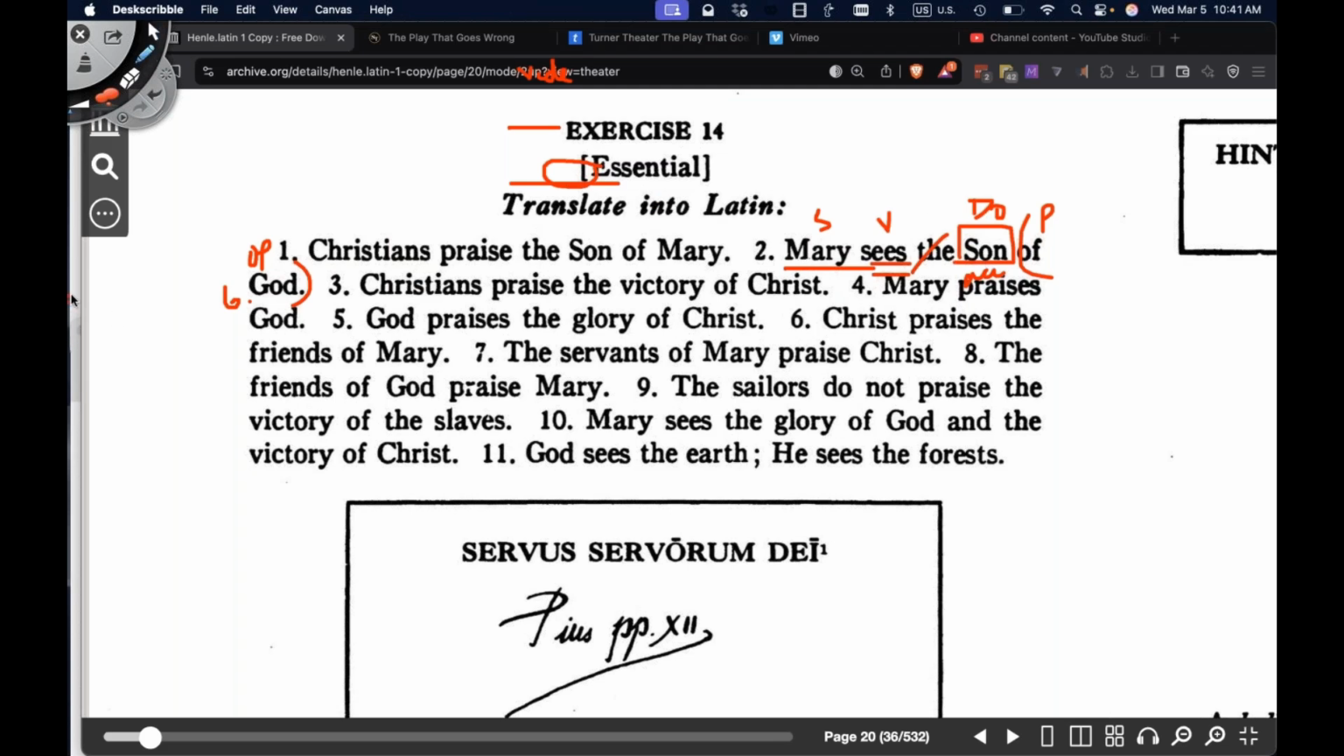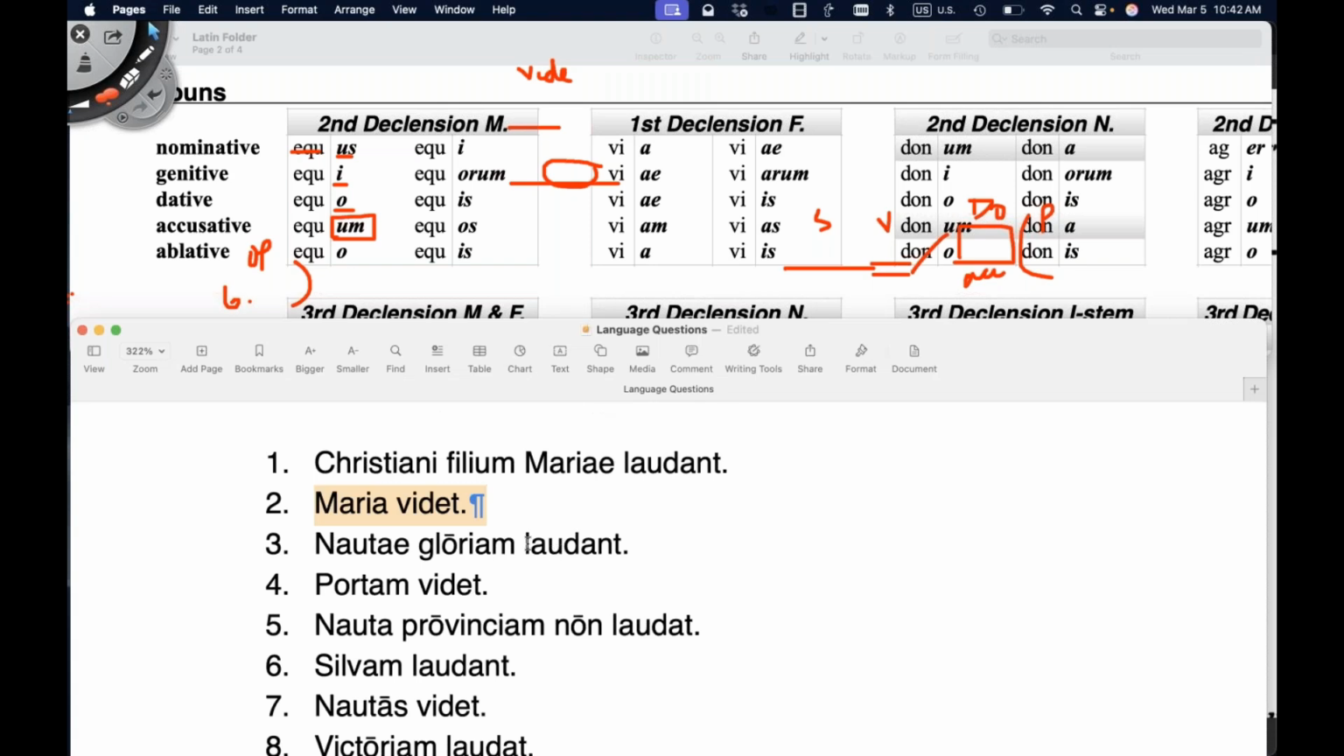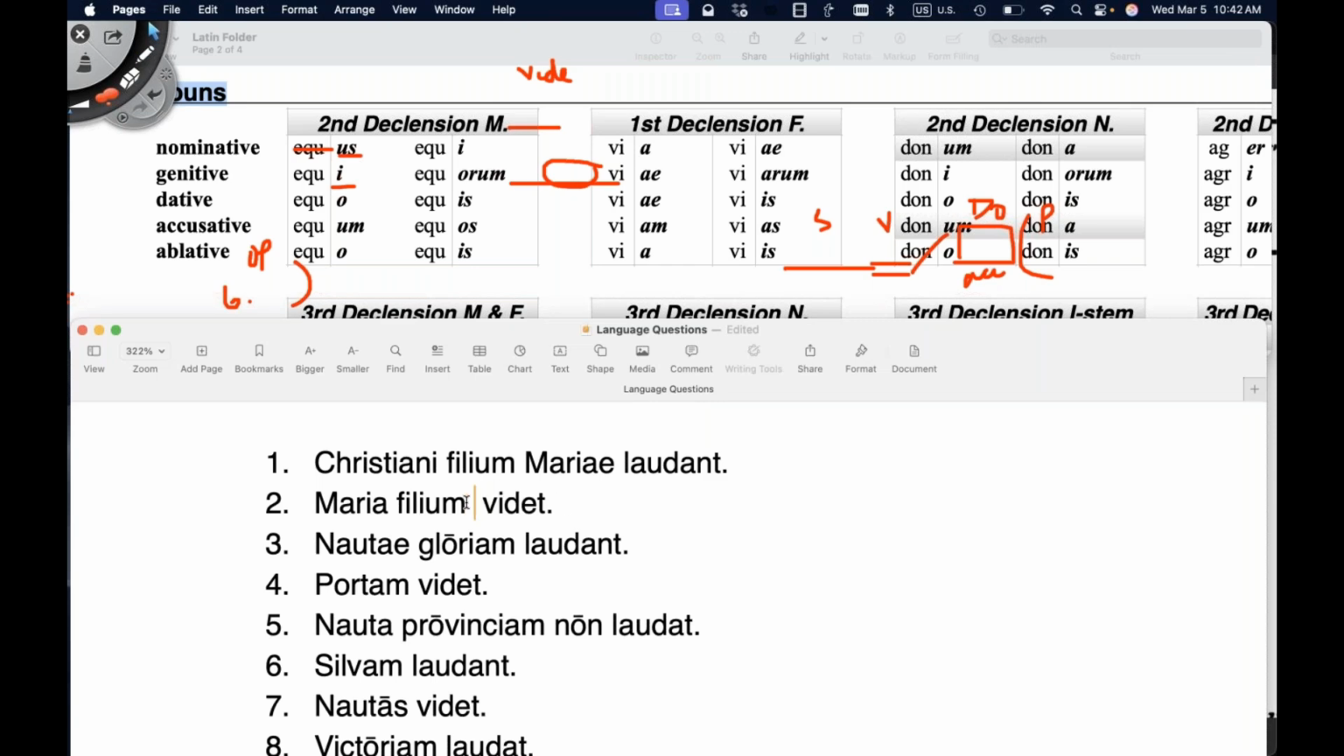So back to the charts. If we look at equus and pretend it's filius, then we have filius, son, filii, of the Son, filio, to the Son, filium, direct object, accusative case, the Son. So she sees the Son would be Maria filium videt. And she sees the Son of God. If we had Deus here, and we wanted to say of God, Deus is God, Dei, of God. So Maria filium Dei videt.